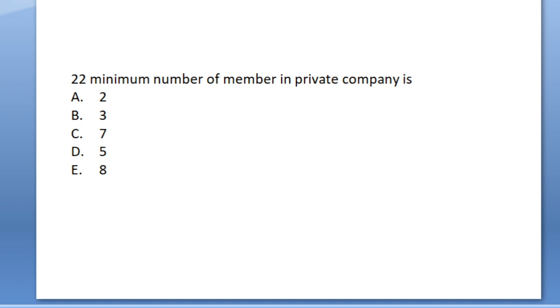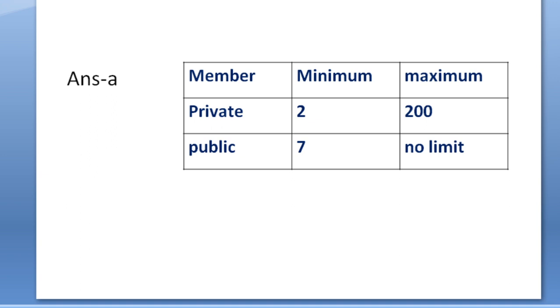Question number 22. Minimum number of members in a private company is 2, 3, 7, 5 or 8. The answer will be A. In private company, minimum number is 2 and maximum will be 200. But in public company, minimum number will be 7 and the maximum will be unlimited.